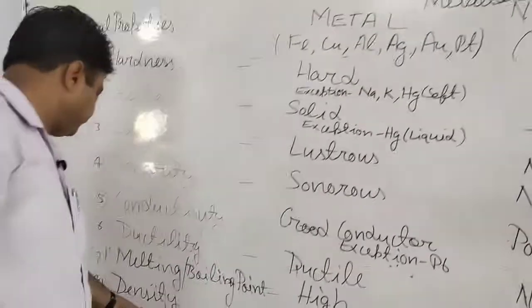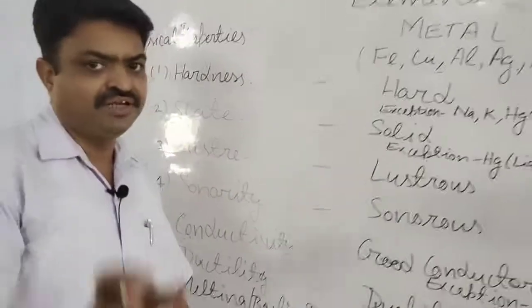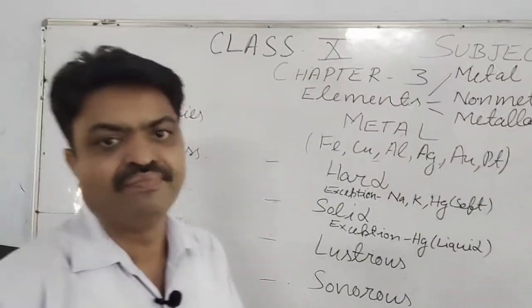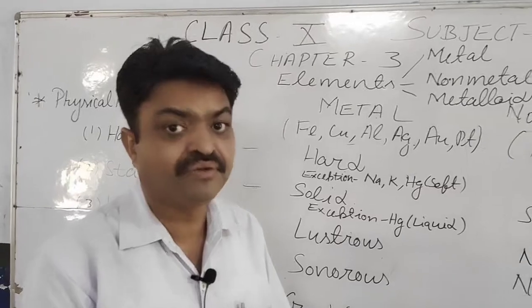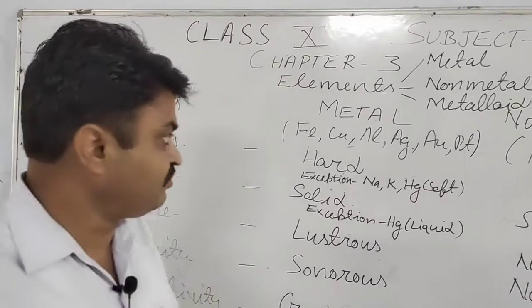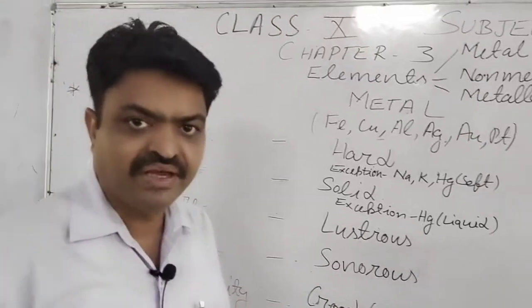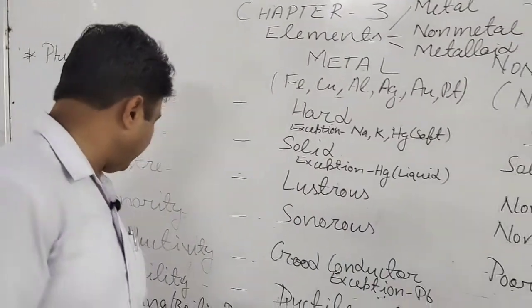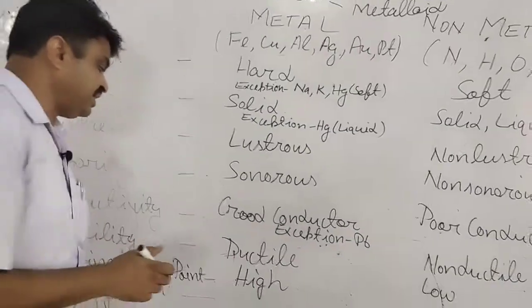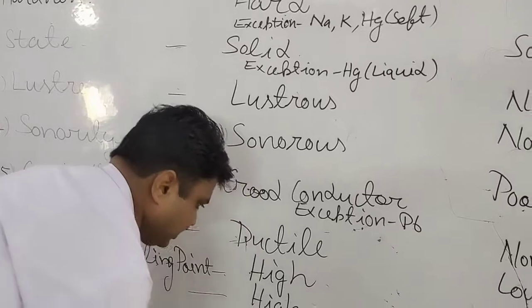Now we come to density, student. What is density? You have studied about it in 9th class, student. Mass per unit volume. So metals have more mass, that's why they have high density. You can write here all the metals have high density.